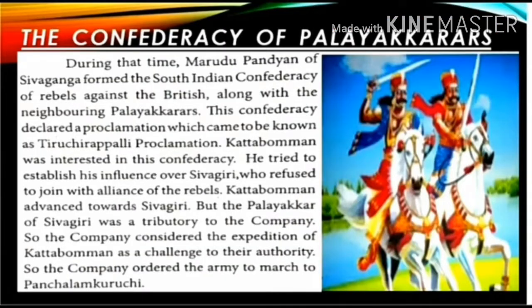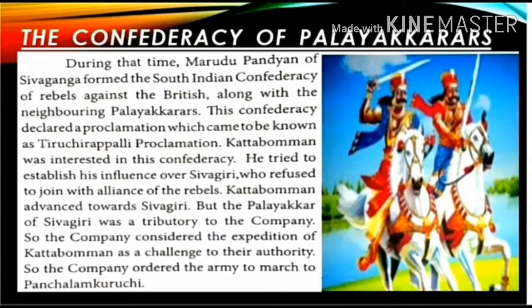The Confederacy of Palaikarars. During that time, Marudhu Bandiyan of Sivaganga formed the South Indian Confederacy of rebels against the British, along with the neighbouring Palaikarars. This confederacy declared a proclamation which came to be known as Tiruchirappalli Proclamation. Kattabomman was interested in this confederacy. He tried to establish his influence over Sivagiri, who refused to join the alliance of the rebels.